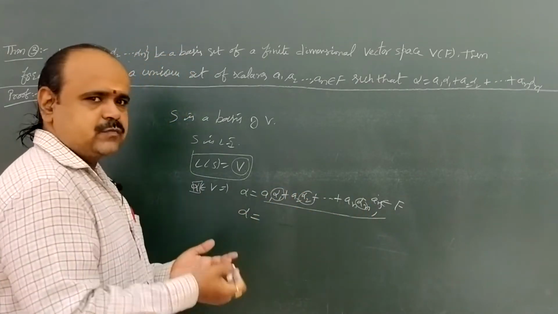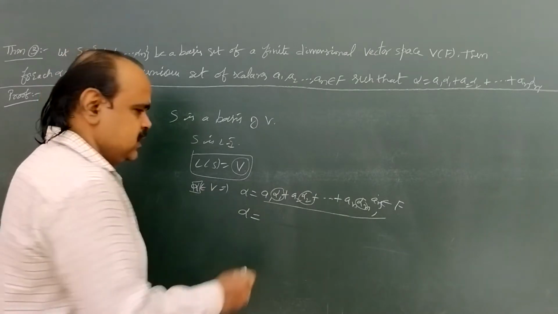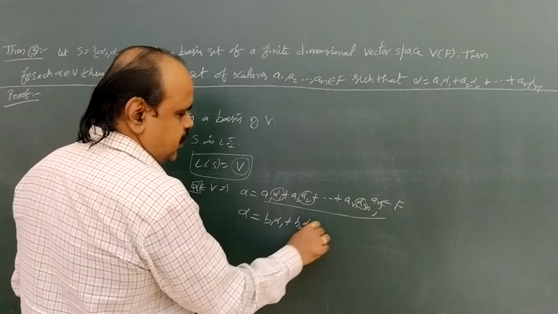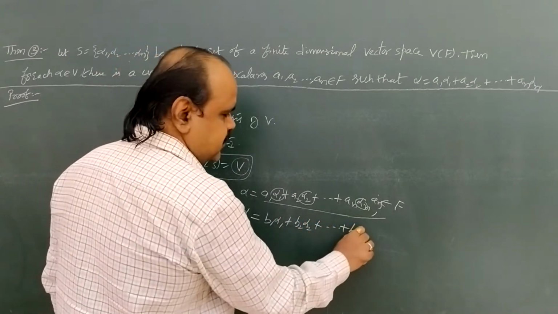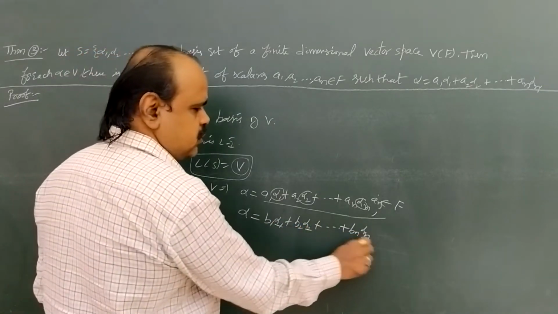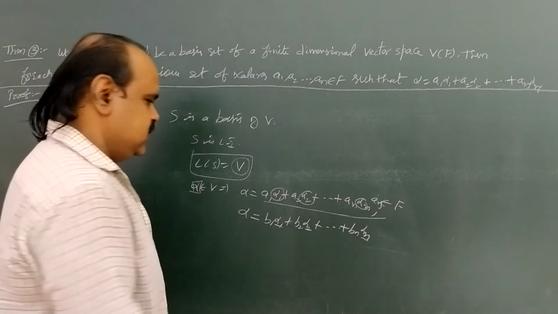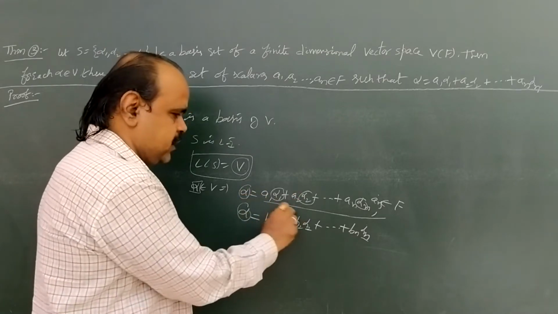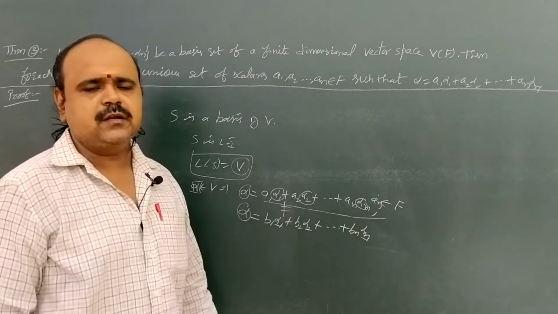That means, for example, there exists some b1 alpha 1 plus b2 alpha 2 plus and so on plus bn alpha n which is also a linear combination of alpha 1, alpha 2, and alpha n. So we cannot define the same alpha as two different kinds of linear combinations.